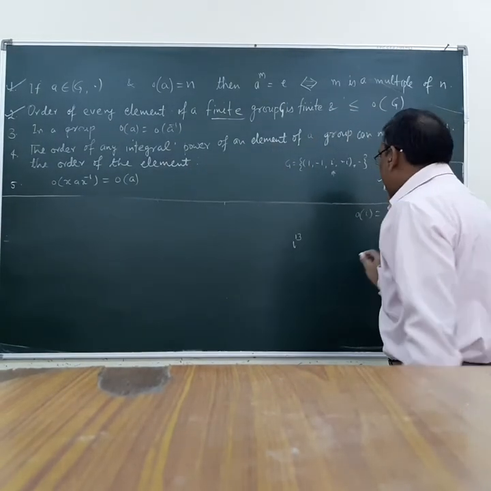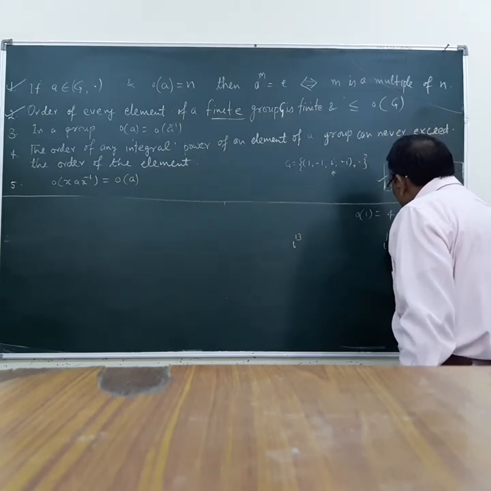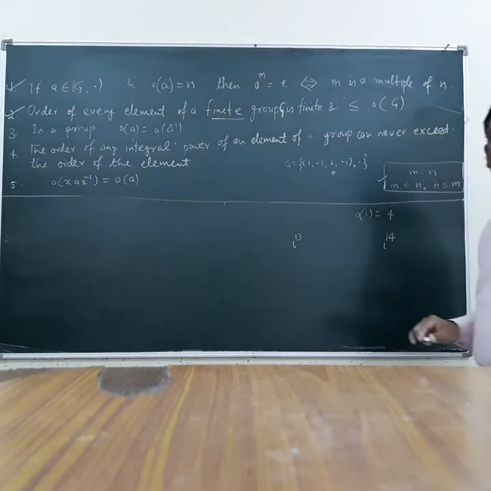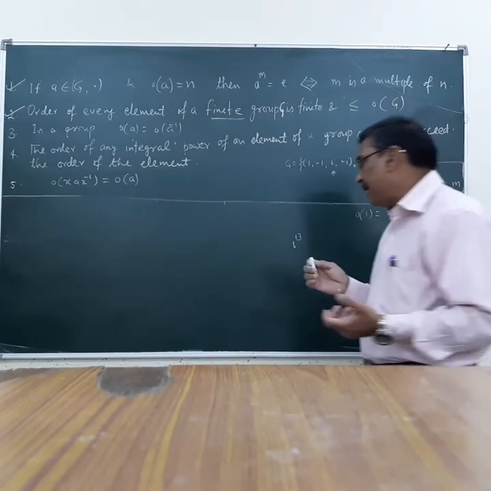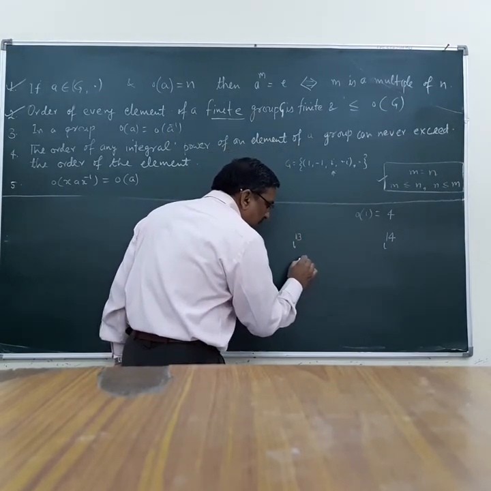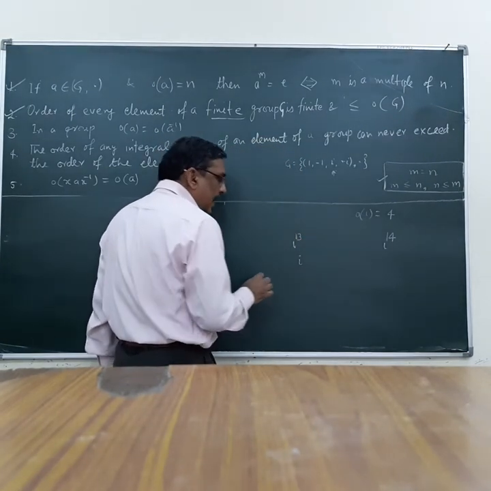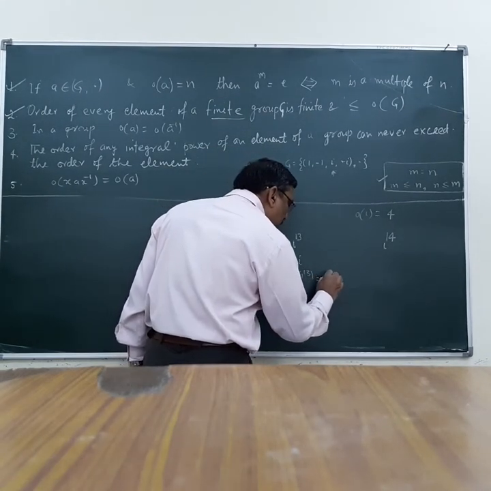Let us consider iota raised to the power 13 and iota raised to the power 14. Now try to find out the order of the element. Iota raised to the power 13 means iota, and order of iota raised to the power 13 is equal to 4.